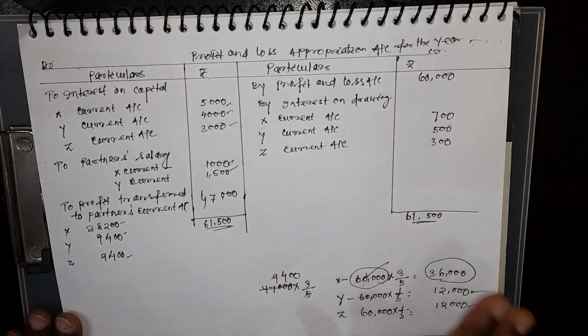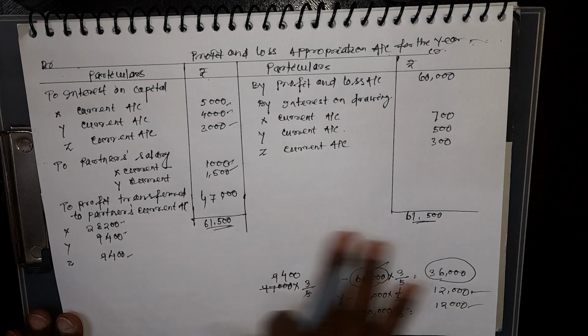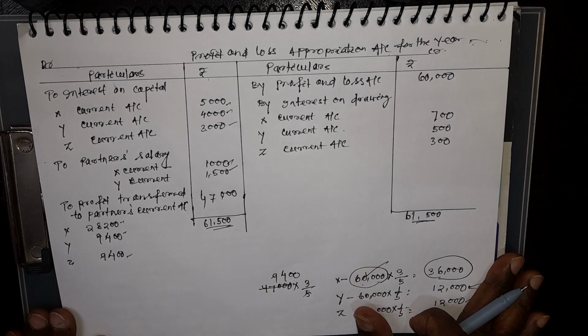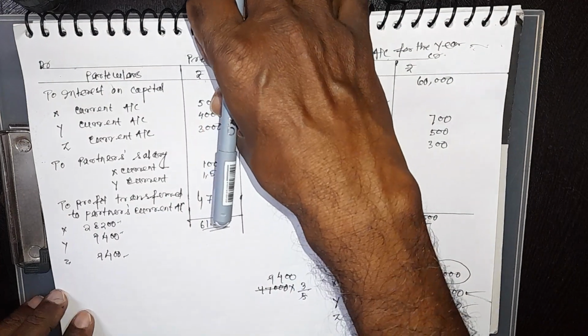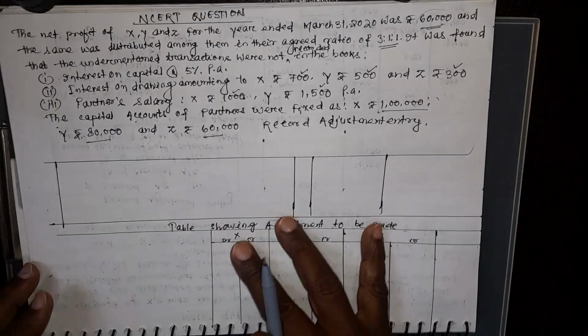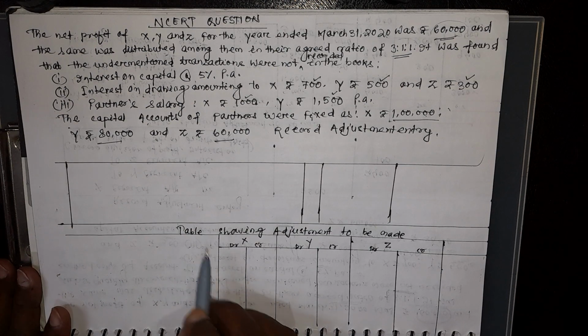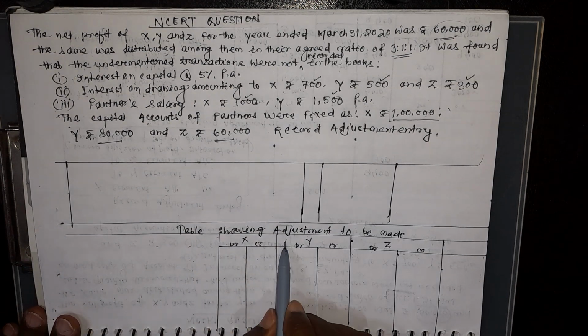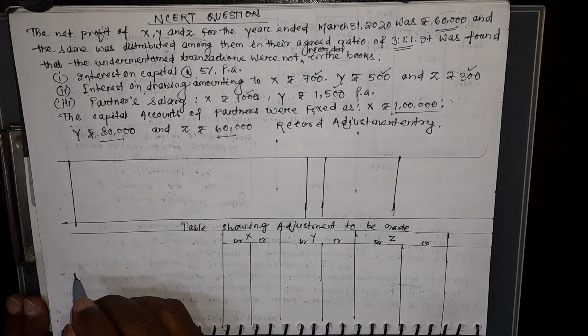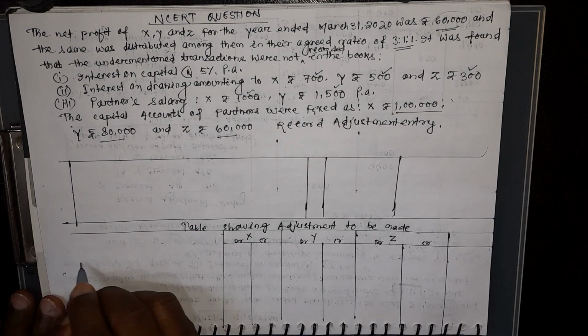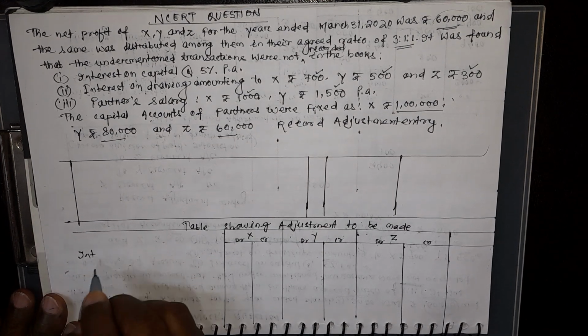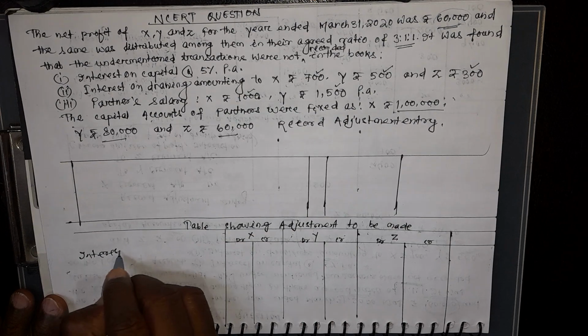So now we have to show this in the analysis table. Whenever you prepare the analysis table, you have to mention all these things, so you can get the answer. Here I mention the table showing adjustment to be made. Adjustment regarding the interest on capital. So let me explain. Interest on capital.